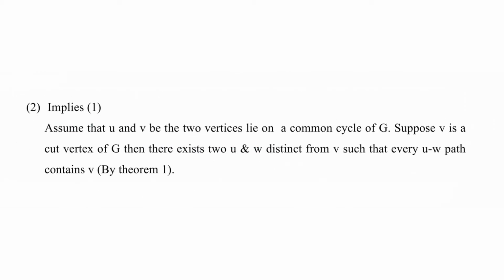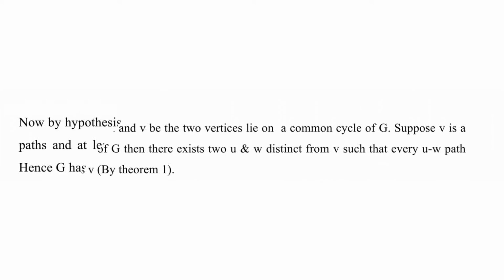And then we are going to prove 2 implies 1. For this, I am going to assume u and v to be two vertices that lie on a common cycle of G. Suppose v is a cut vertex of G, then there exist u and w distinct from v, such that every uw path contains v. This is by the first theorem that we saw today.